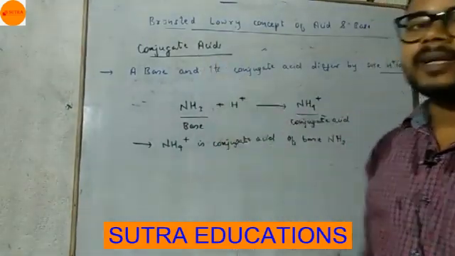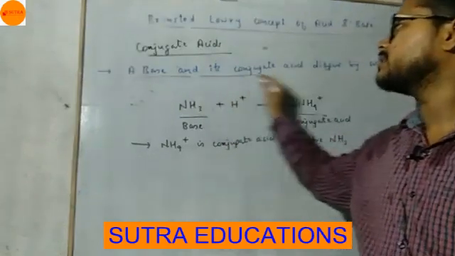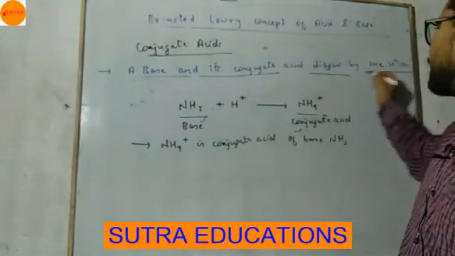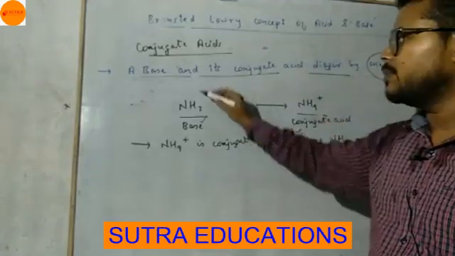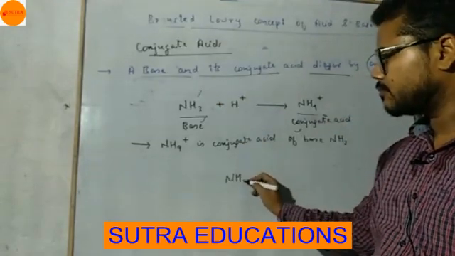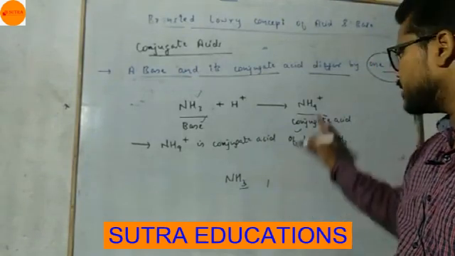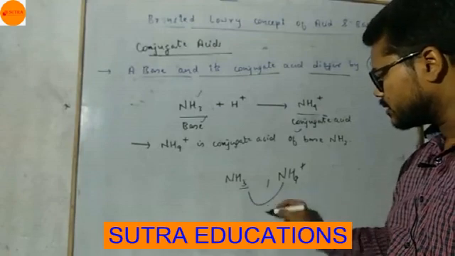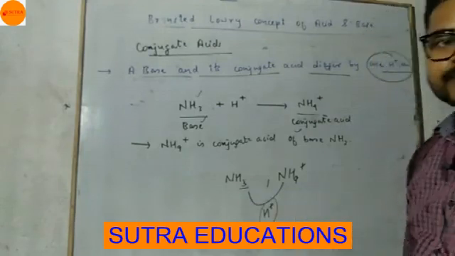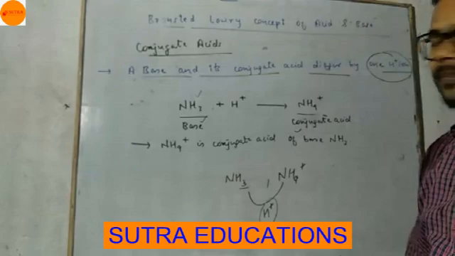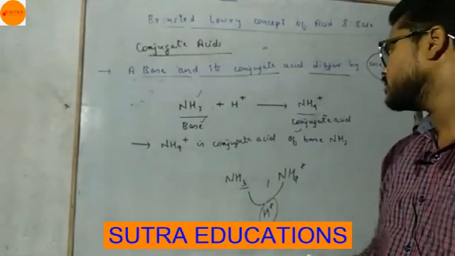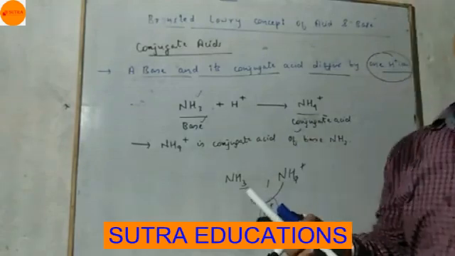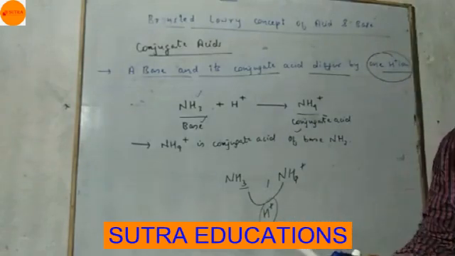What is a conjugate acid? I have written, a base and its conjugate acid differ by one H plus ion. Base is NH3 and its conjugate acid is NH4 plus. So the difference is of one H plus ion. Getting this? So this is base, this is acid. Now one question is there: why is it called a conjugate acid?